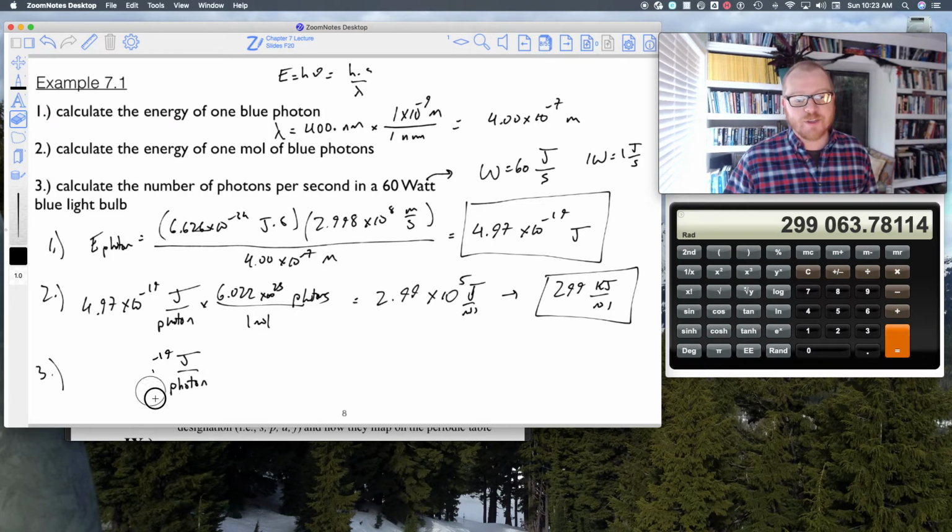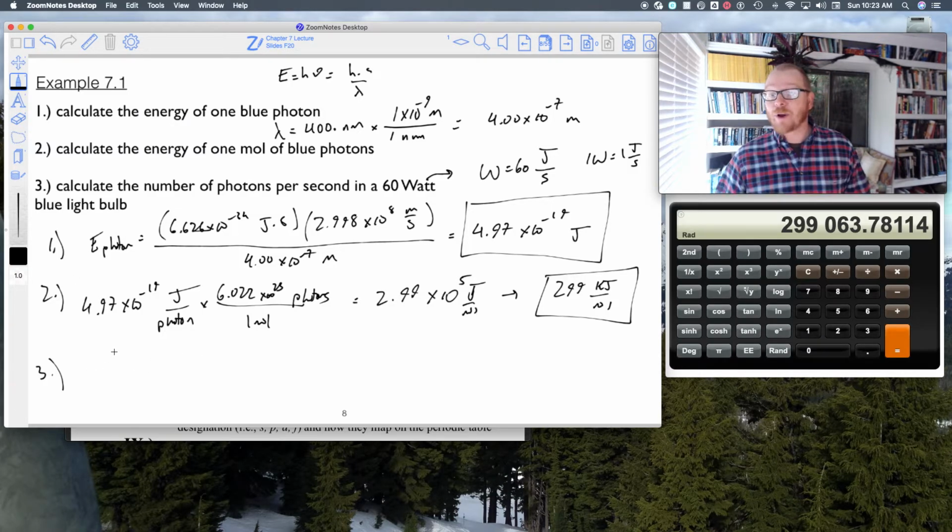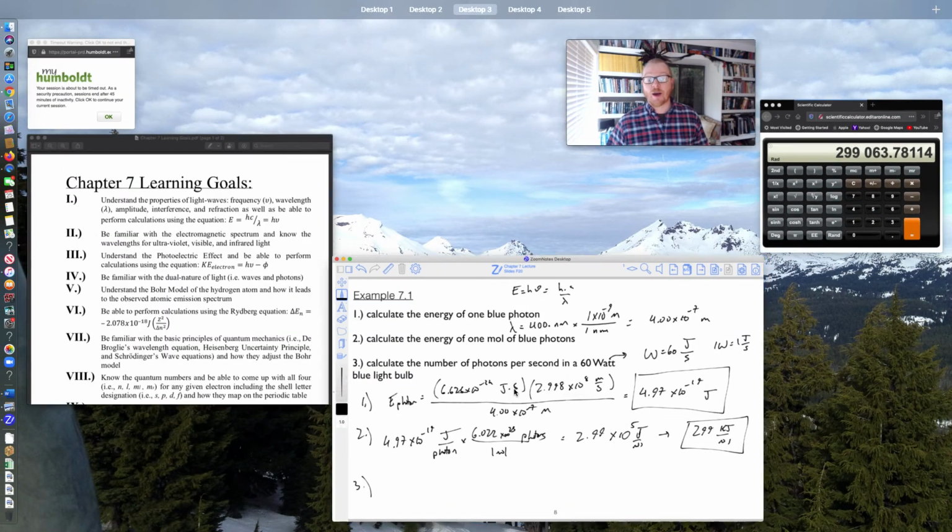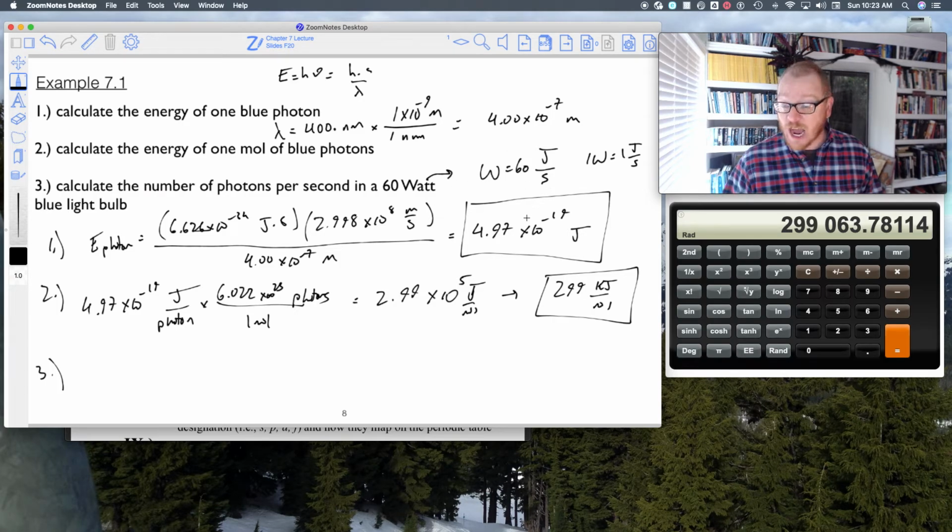So I wrote this upside down, right? What I want to do is really know the number of photons. So I'm going to start with this number, just like we do with our stoichiometry. I read this problem, 60 watts is the number in this problem. That's the number I'm going to start with, okay? And so I'm going to say that's 60 joules in 1 second.